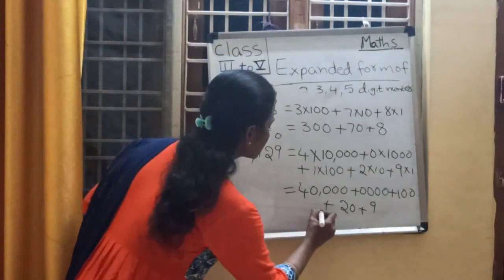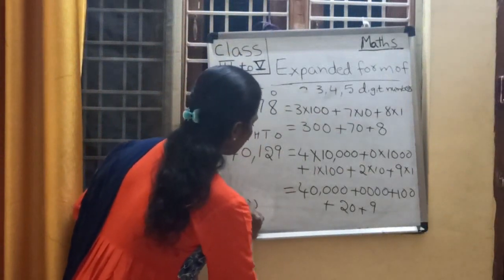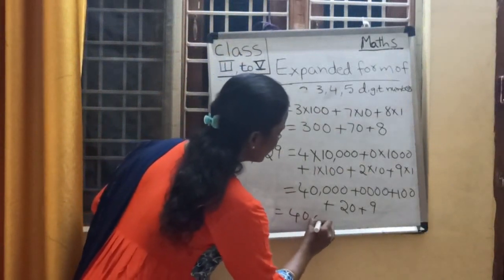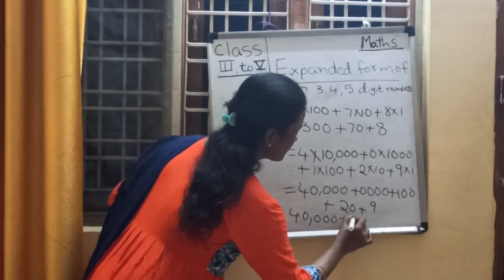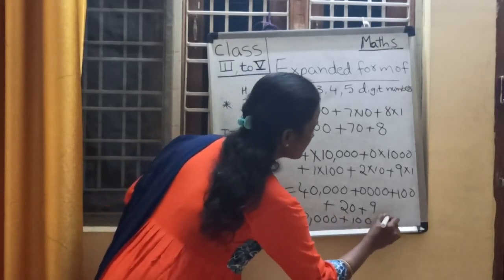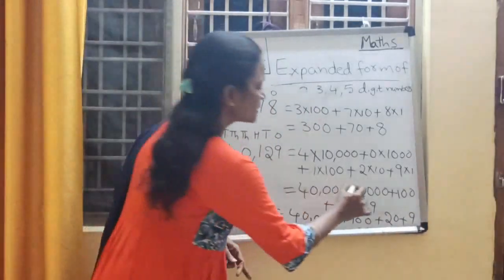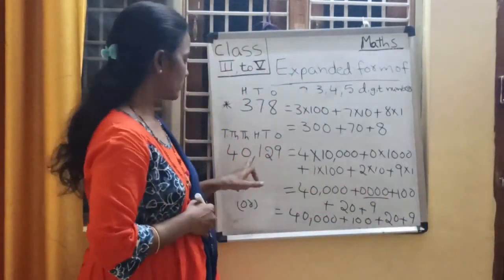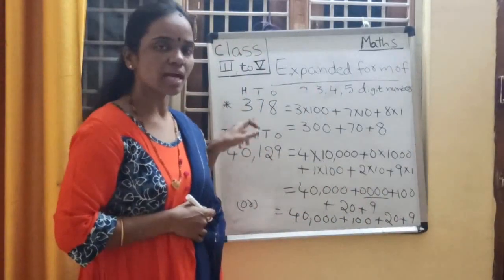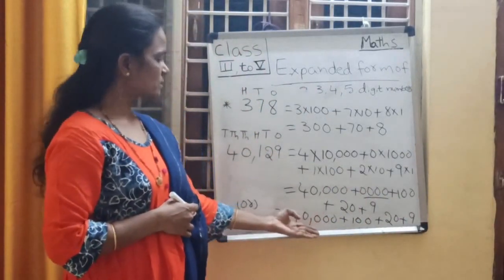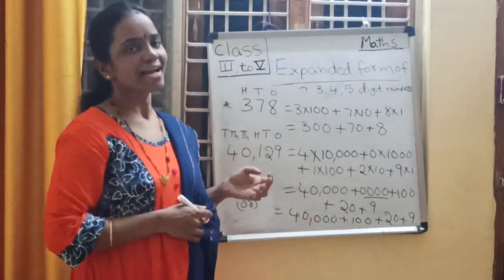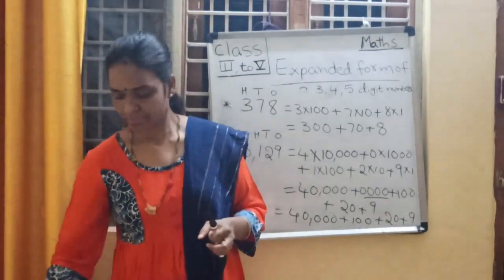Or you can write 40,000 plus 100 plus 20 plus 9. This is also correct. You can skip these zeros because 0 is in thousands place. Its place value is 0. So this is the expanded form of this number. Have you understood, children? Yes.